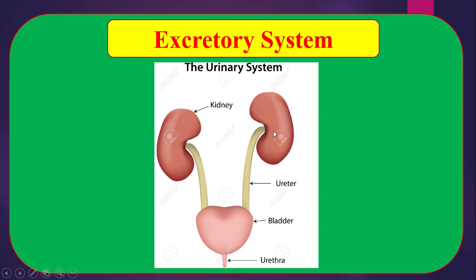Then this nitrogen-enriched substance is carried by the ureter and finally enters the urinary bladder. When this urinary bladder fills up, then the urine is excreted from our body by the urethra. In this process, urine is collected from the blood and excreted from our body.